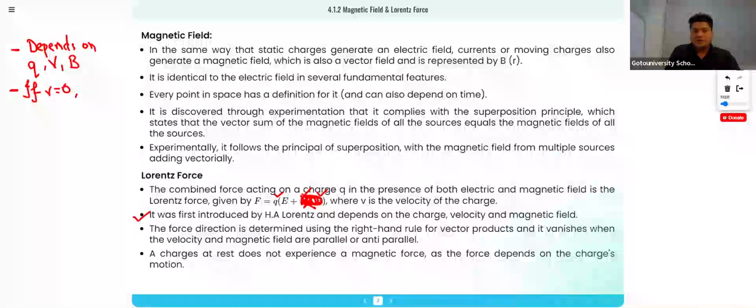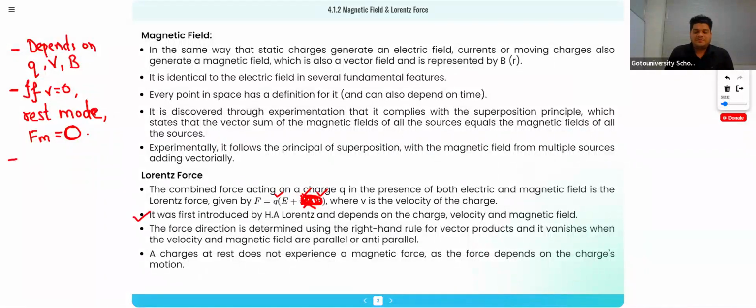So if velocity is zero, that means when the charge is at rest, your magnetic force will be zero.